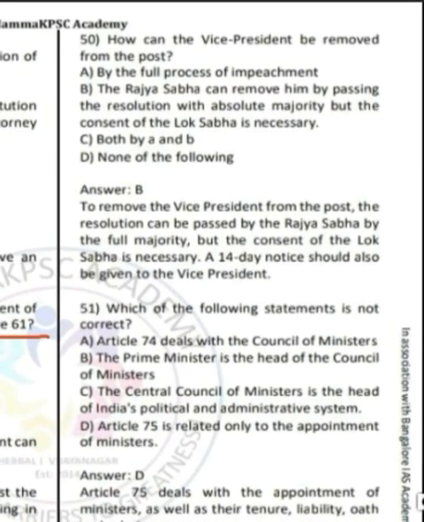Moving on to question number 50. How can the vice president be removed from the post? So the correct answer is option B. Option B says that the Rajya Sabha can remove him by passing a resolution with absolute majority, but with the consent of Lok Sabha.